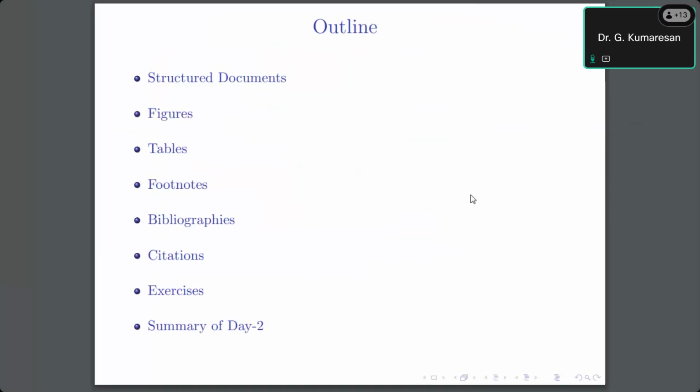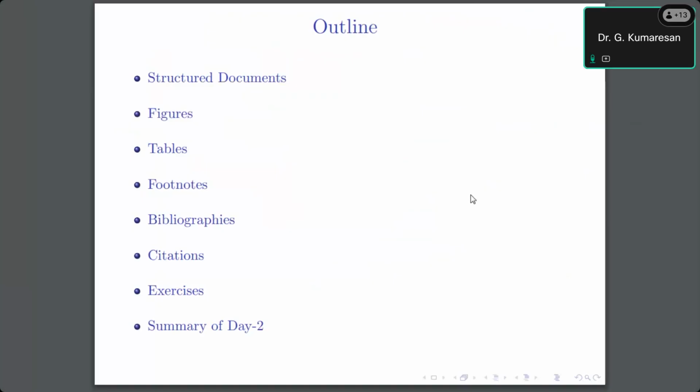So this is our day 2 workshop. In the first day, we discussed the fundamentals of the LaTeX software, the online LaTeX software, especially the Overleaf online tool. Yesterday we discussed how to make bold statements and bullet statements, and how to create normal text. Everything we discussed in yesterday's workshop class. Today we are going to discuss structured documents.